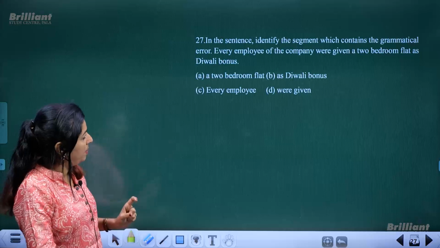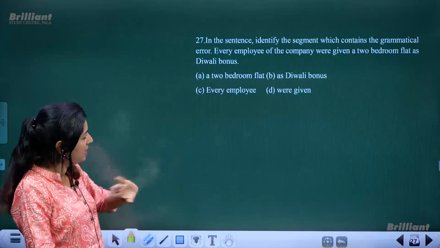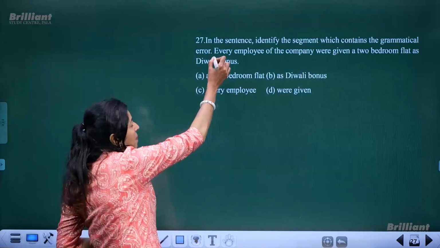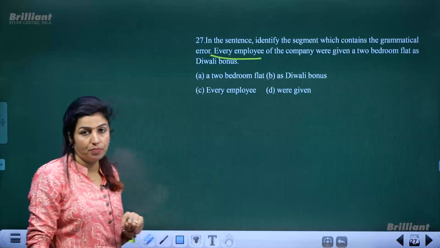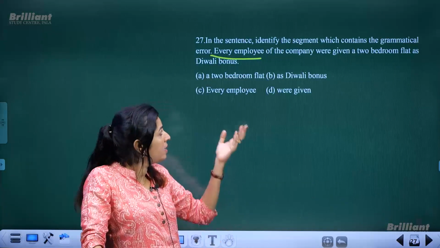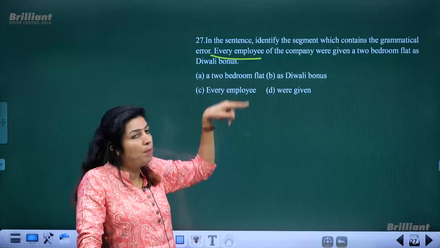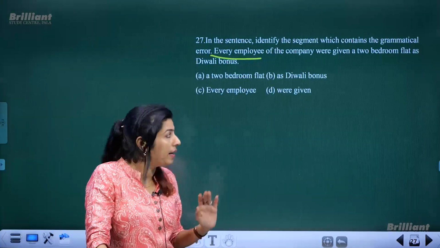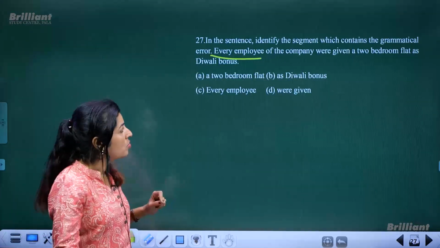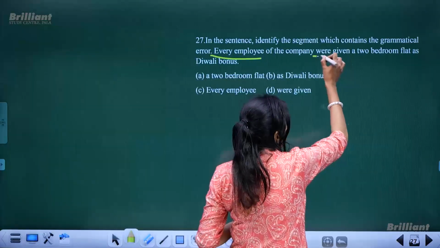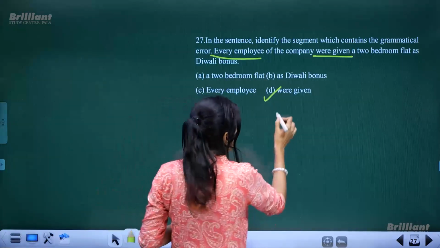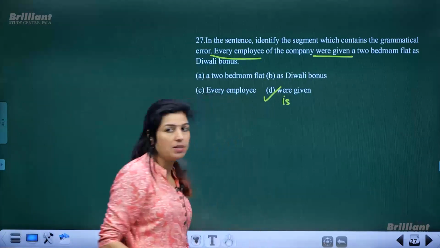Every employee of the company. Every employee of the company is correct. Were given a 2-bedroom flat. Actually, every employee is singular. The word every is singular. Otherwise, to make it plural, it should have been all employees. So, every is taken as singular. So, here instead of were given, this is the part which has gone wrong. It should have been is given. This is how you have to correct it.